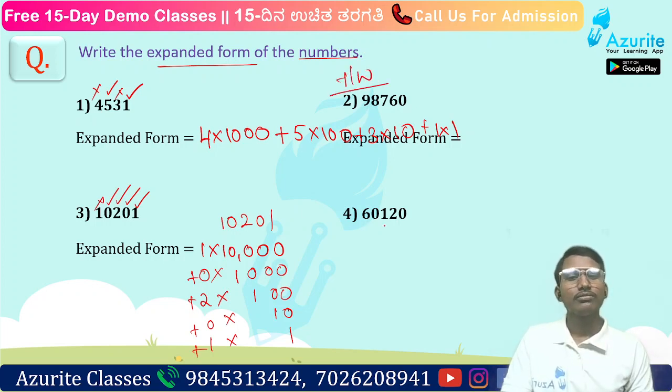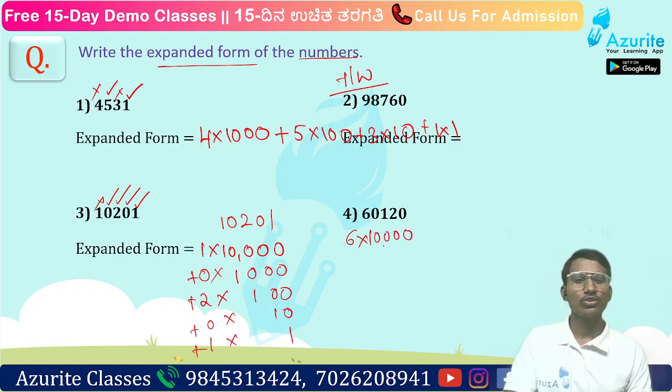Okay, I will solve the fourth question. So how to do the fourth question now? What will be the expanded form? Here, 10,000. So here, 6 into 10,000. Next, plus 0 into 1000. Here it is 0, so anything into 0 will be 0. We can directly just write 0.